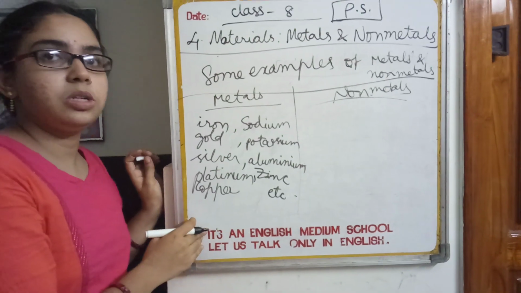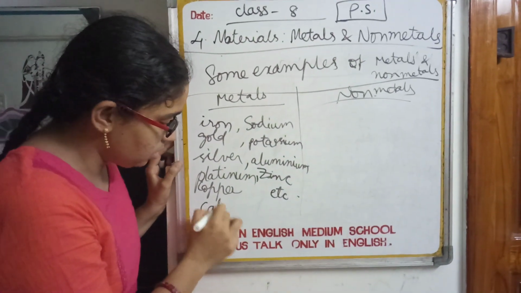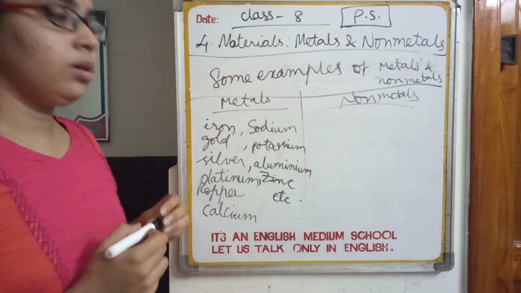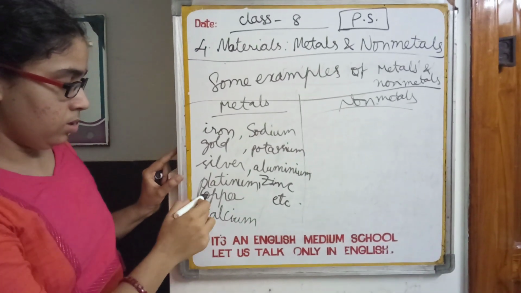So these are the examples of metals. And also calcium is also a metal.